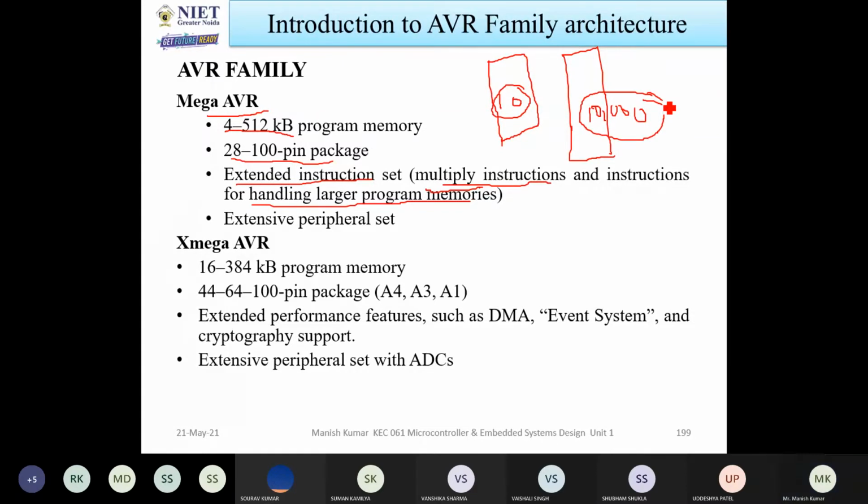So for that type of program you need instructions for handling it. If your number of instructions is large, you can divide the instructions into parts, like 200, 500. So it will execute easily and also faster. So for that purpose, the mega AVR has this type of feature. And also it has an extensive peripheral set.